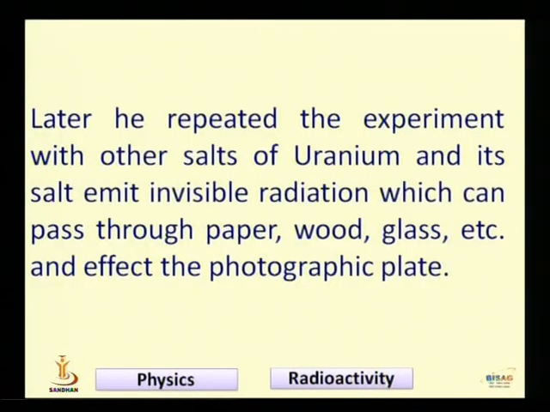During this time Madame Curie and her husband also discovered the element radium. They also took an interest in these experiments. Then together they did one experiment.